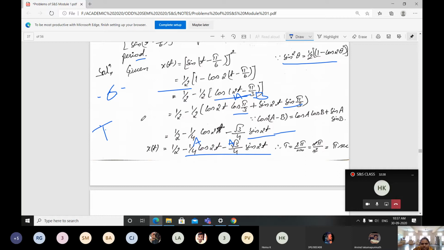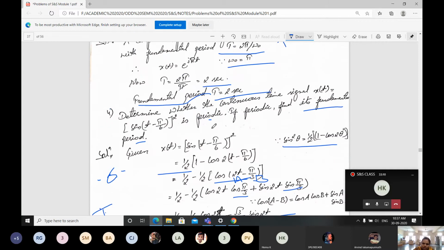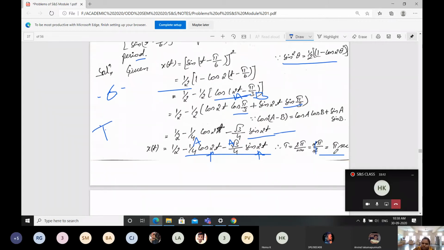In terms of comparing with the standard equation, I can go with the cos or else with the sin. And here both the omega naught values are the same. For that reason, our T is going to be taken as 2 pi by omega naught. Omega naught is the same for both the signals, so omega naught is going to be 2 only. 2 pi by 2, we will be getting pi seconds. If these two cancel, capital T is going to be pi seconds. Means the signal is periodic with the fundamental period of pi seconds.